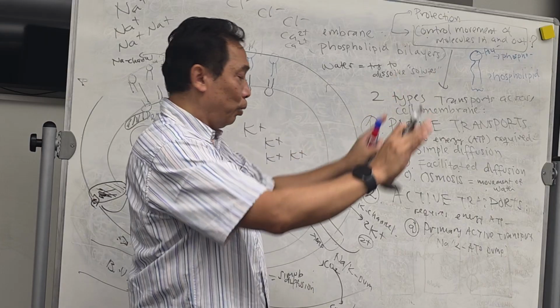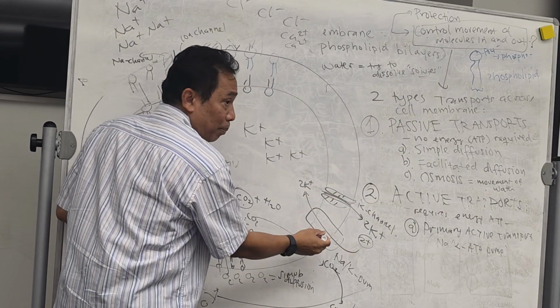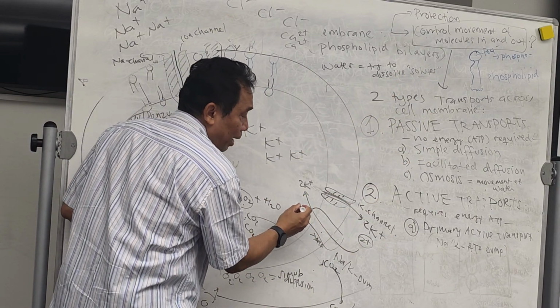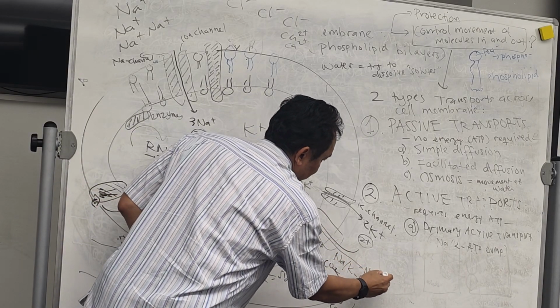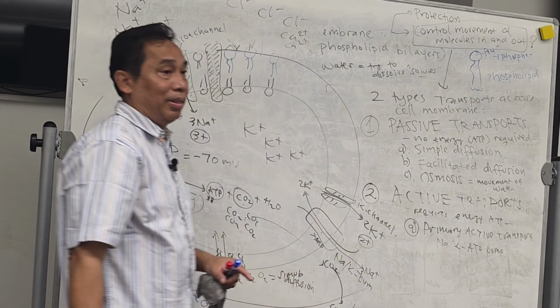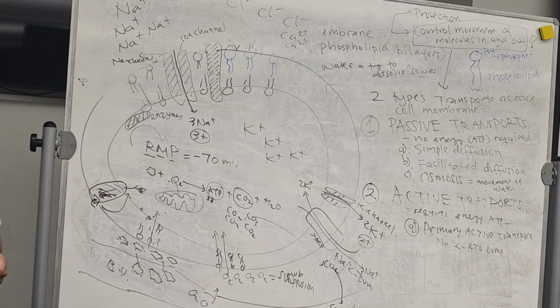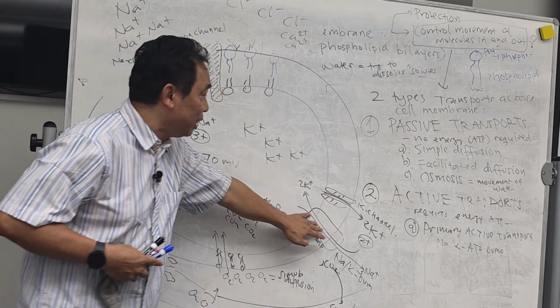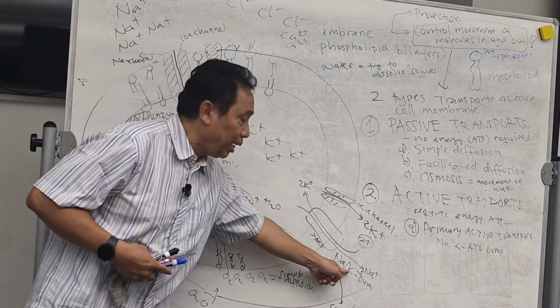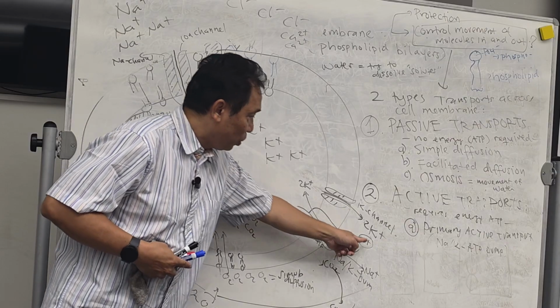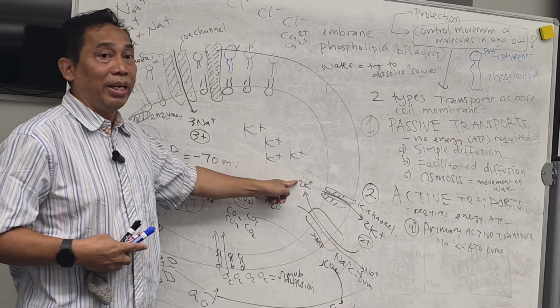It has to push. The same pump, at the same time, will pump 3 sodium out. Okay, can you follow that? Now what happens if you have this? 3 in, 3 out, 2 out, 2 in.